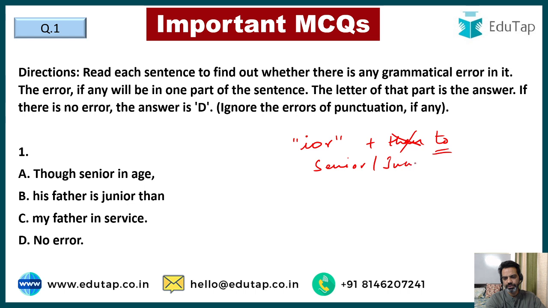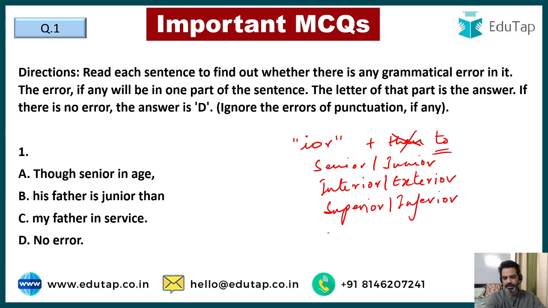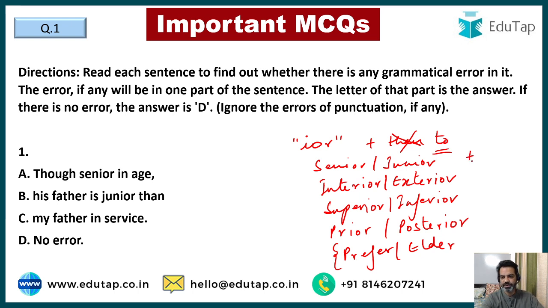Senior, junior, interior, exterior, superior, inferior, prior, posterior, and there are two exceptional words that are prefer and elder. Although these two words do not have IOR, they still take to as a preposition with them, not than. So she's junior to me, not than me.